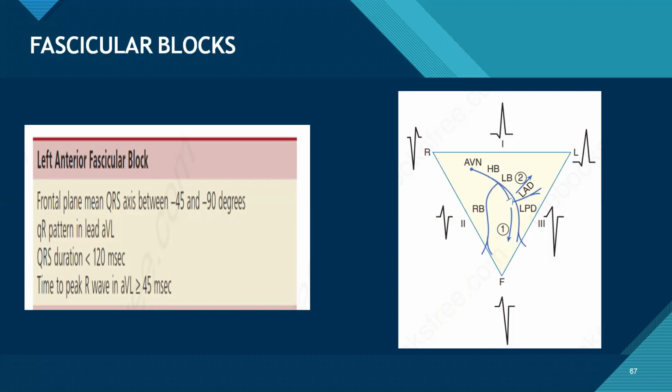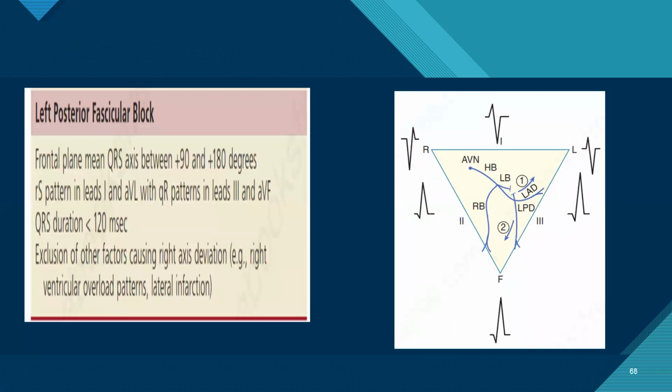QR pattern in aVL. Coming to left posterior fascicular block, the axis is between 90 and 180. RS pattern in leads I and aVL, with QR in the inferior leads and aVR. QRS duration is less than 120, and you have to exclude other possible causes like RBBB or other patterns.